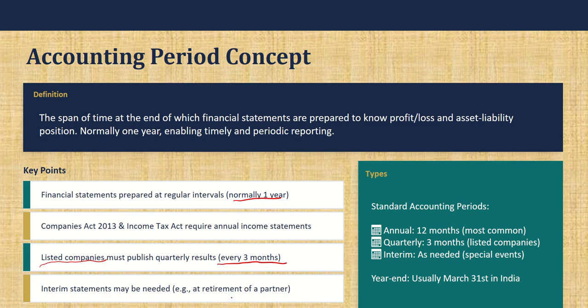In case of a partnership company where there is a retirement of a partner or an admission of a partner, interim statements will be prepared to find out what is the result of the company till then, and if you are sending him, you can send him with his profits. In India the accounting period is usually from April to March, but other countries like China, Russia, France, I guess, have the calendar year, January to December, as their accounting period.